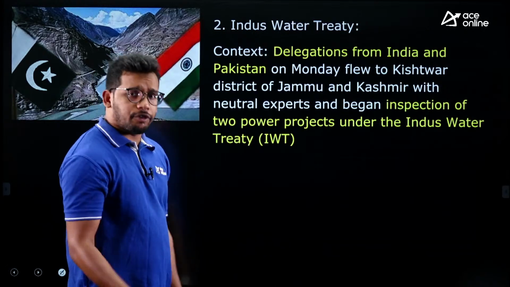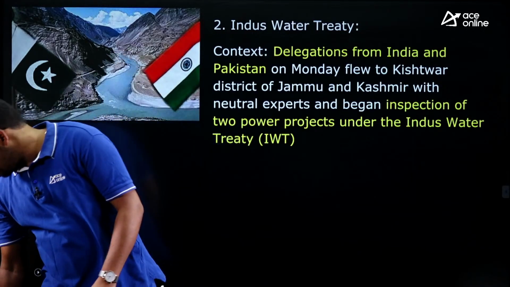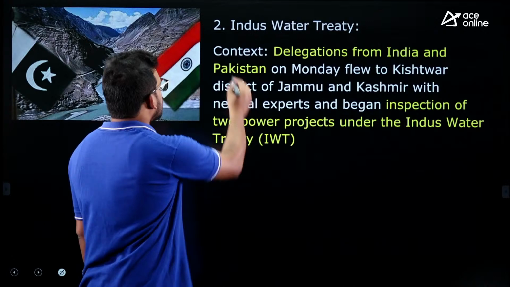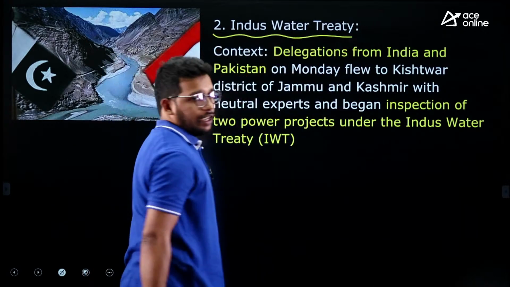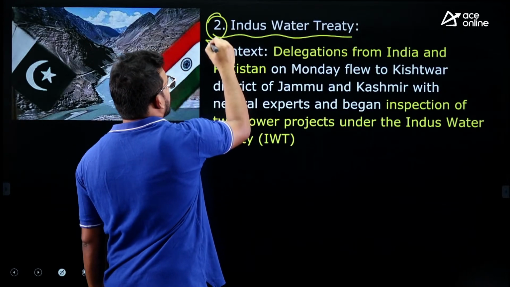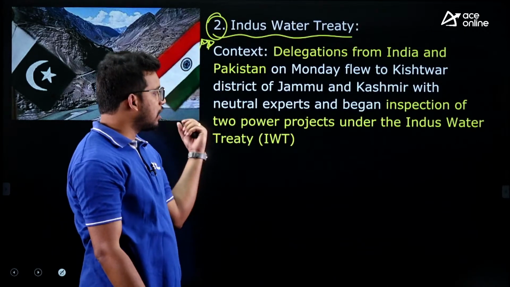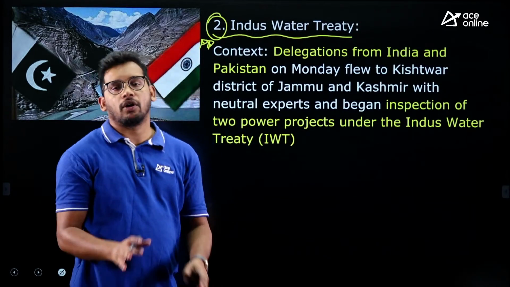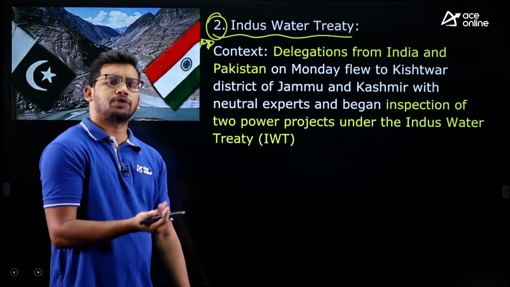Next article, if you have any doubts, do let me know, else we'll move to the next article. That is the Indus Water Treaty, a very, very important one at the international level, that too with our neighbor. We have signed this agreement along with Pakistan, right? The context of why it is in the news.